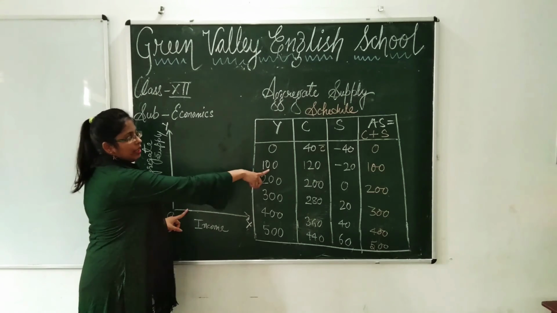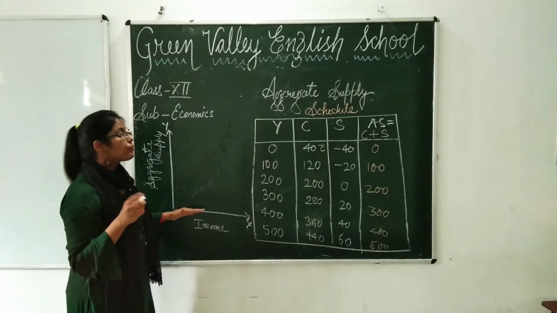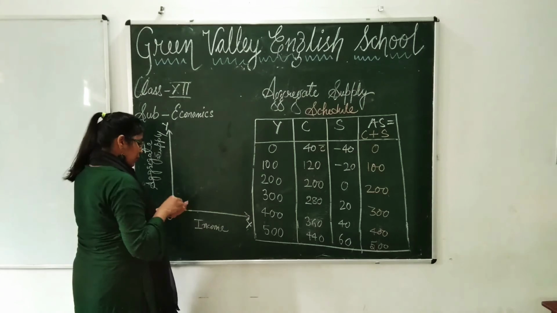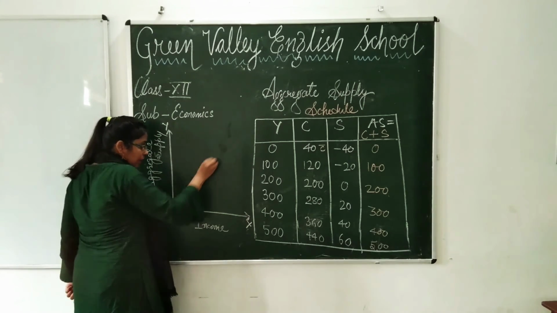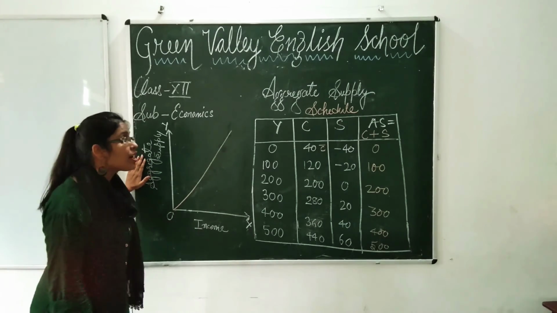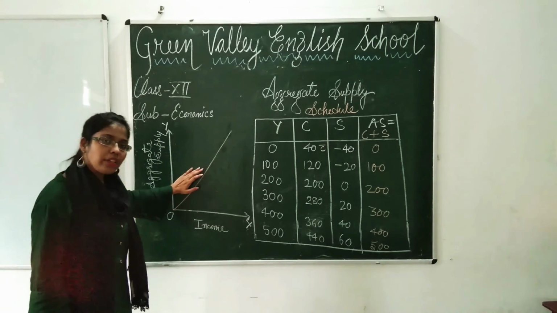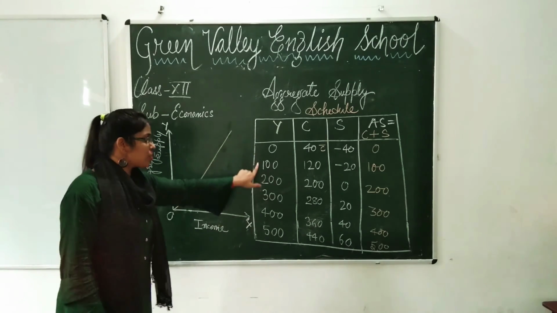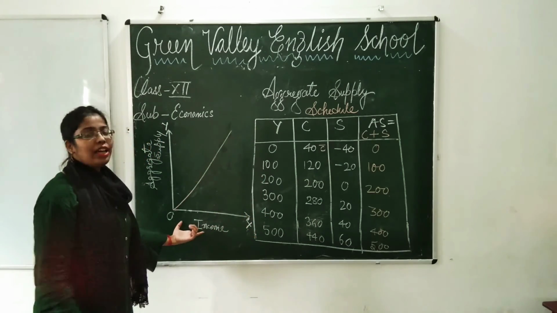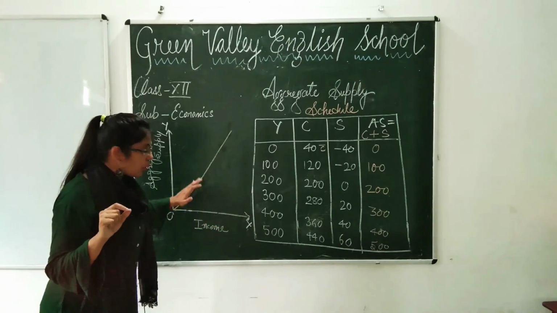When it was 100, income was 100. You know that on the x-axis we are representing what? Income, and aggregate supply are the same. So if you see the diagram, it will go somewhat like this, upward sloping. Okay students, so this is just a graphical representation of this schedule. As I told you all, it is a freehand drawing. You will not plot like 100, 200, 300, 400, 500. This income is represented on the x-axis and I have not plotted here, so you will also not plot. It's just a freehand drawing, you will draw it freely.